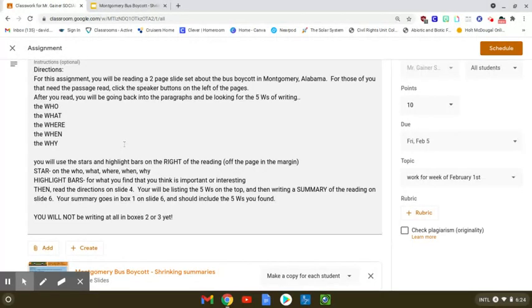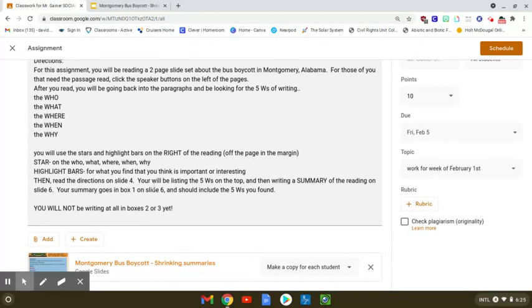You're going to put the stars on the who, what, where, when, and why when you find those, so I know that you know where those are. And then the highlight bars are things that you find that are important or interesting to do a summary. And then you're going to read the directions on slide 4. I'll look at that in just a second. But you're going to be listing on the top of that the 5 W's. And then you're going to be writing a summary on the reading on slide 6.